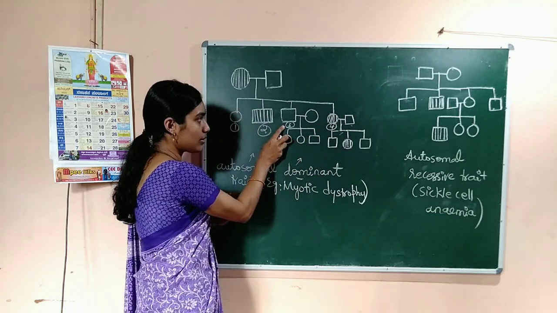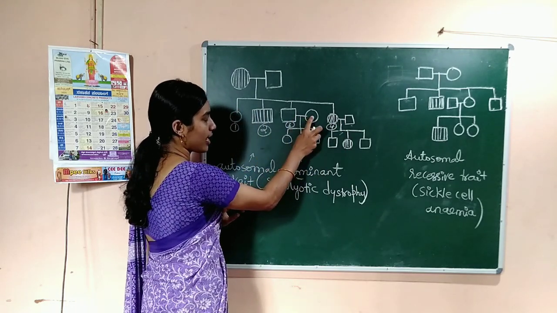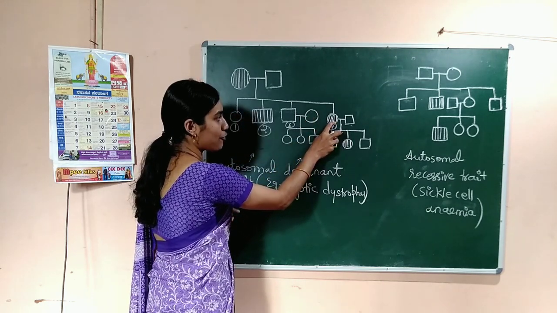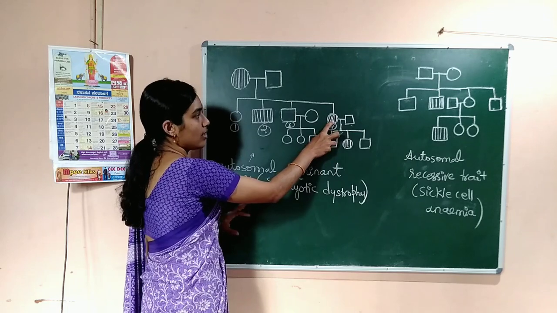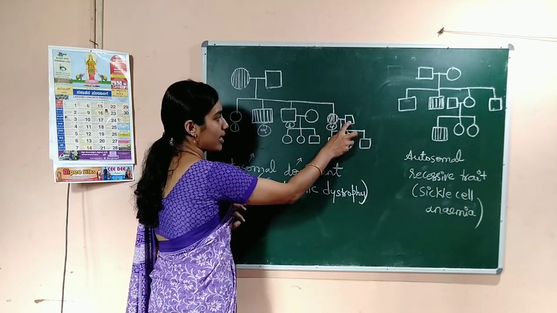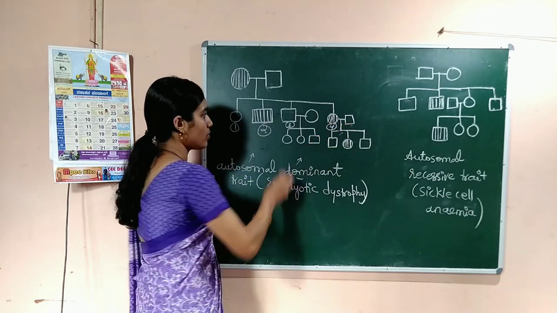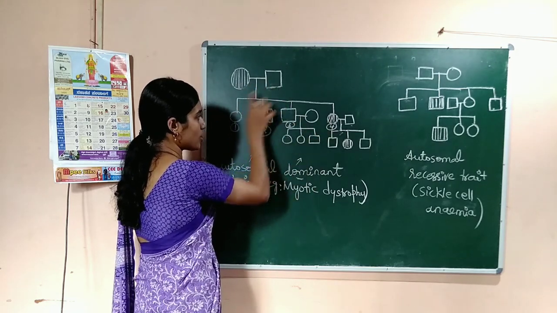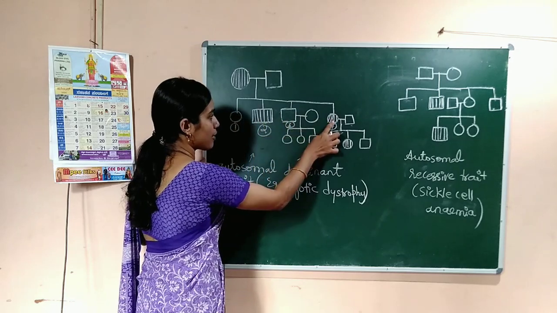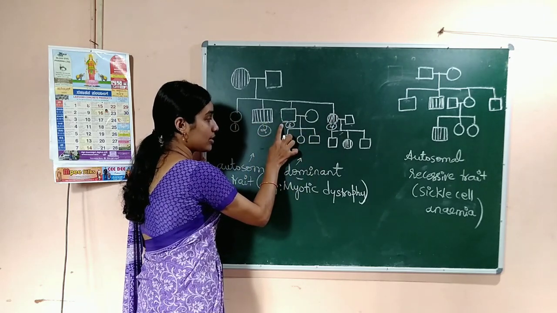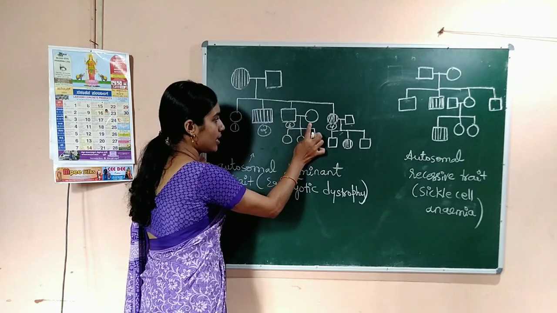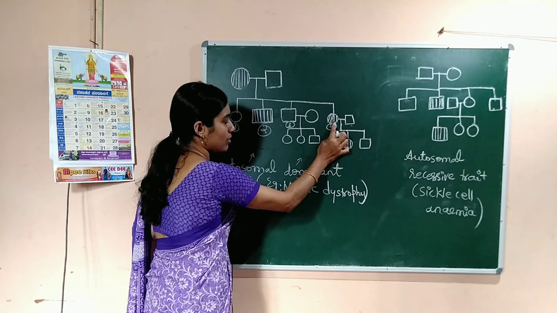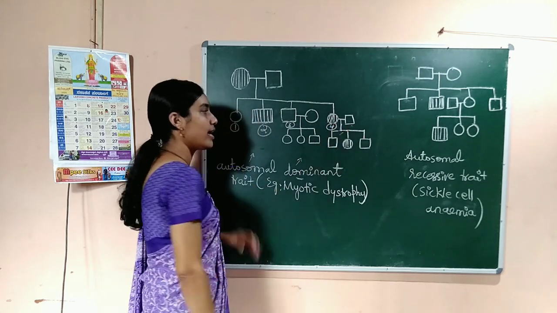And this third child marries an unaffected female. Here also the affected female child marries an unaffected male. So, here are 4 offspring of these parents. The third offspring marries a normal unaffected female. Here the affected female marries an unaffected male.